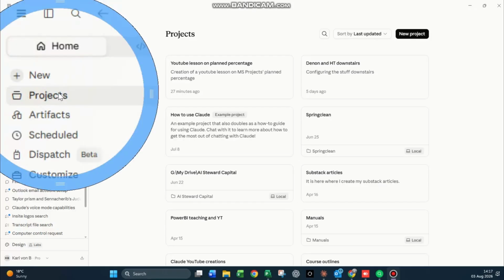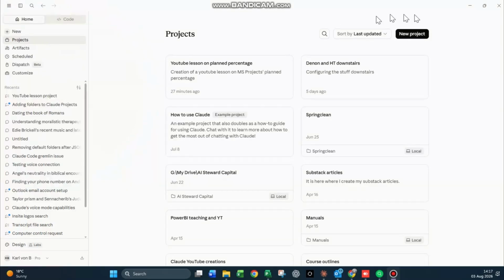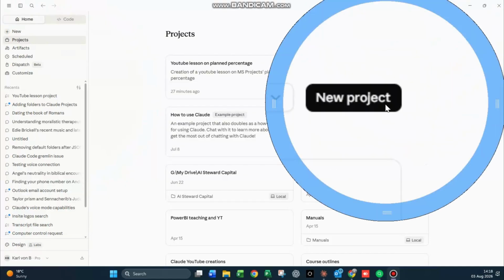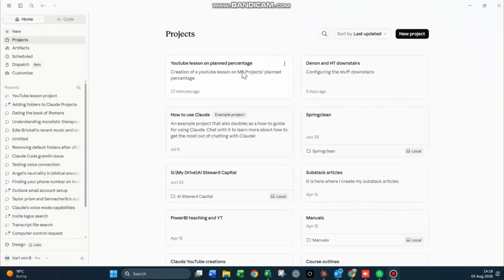And this is how we create our project. New project. I've done this already, but I'm just going over it again for you. There's my project. It is in fact this YouTube lesson on planned percentage.